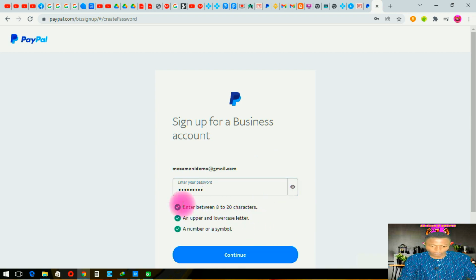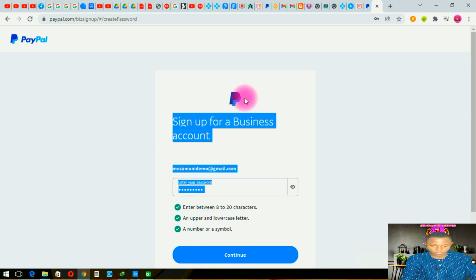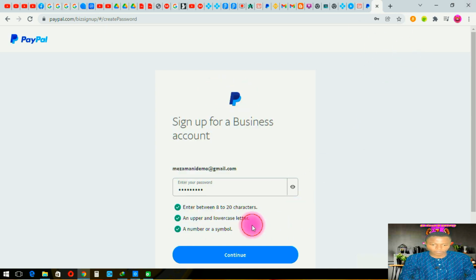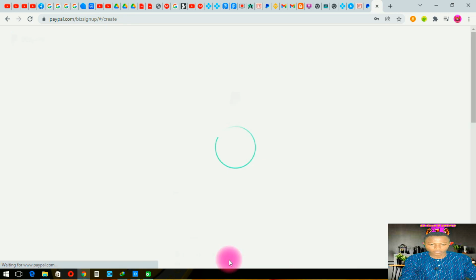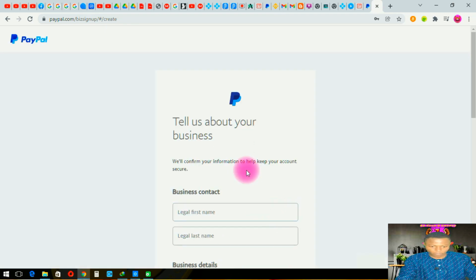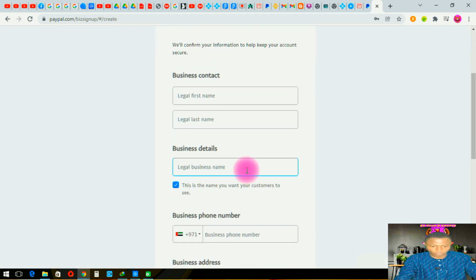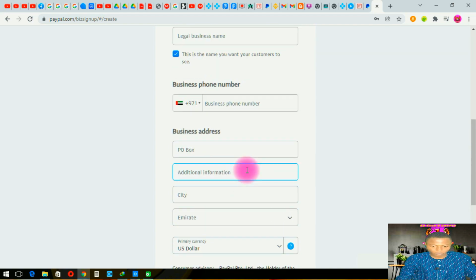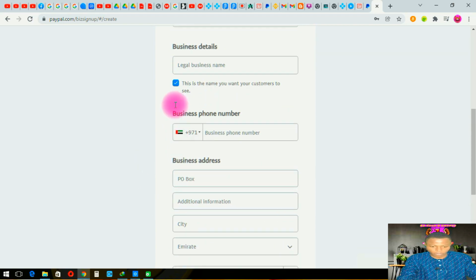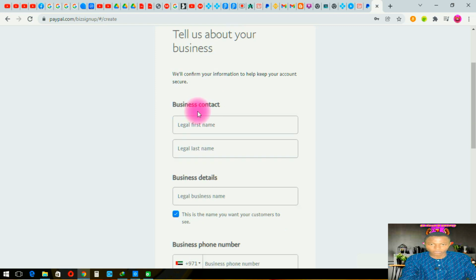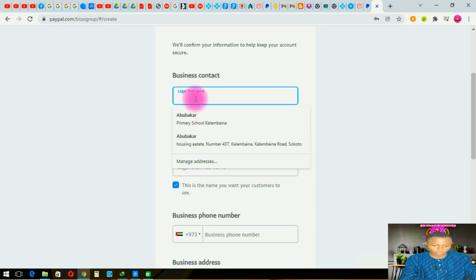After inputting my password, you see what they are saying here: enter between 8 to 20 characters, an upper and lower case letter, a number or a symbol. Now let's click on continue, since we have put those. Now here is the data that they need you to put. You have to concentrate here. As you can see, business phone number, and the country that you choose has this country code. Before coming to that, let's begin with putting our name and everything.